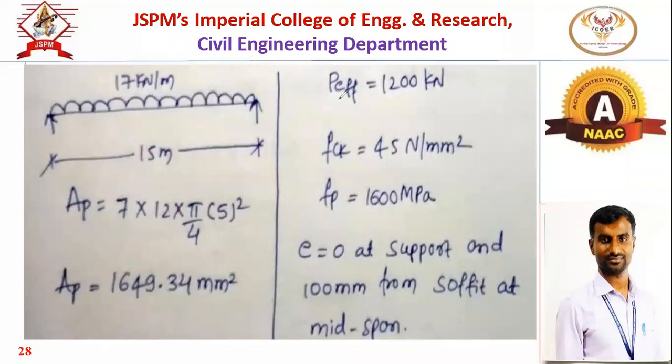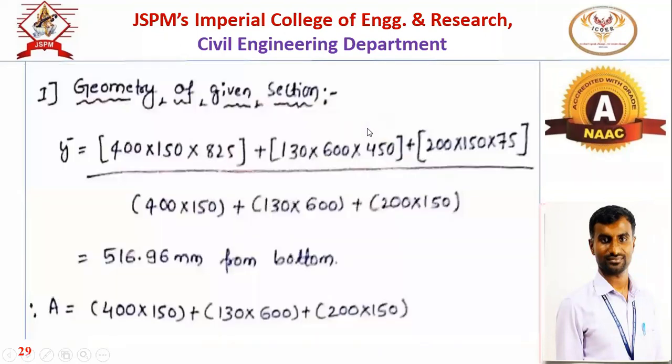Then effective pre-stressing force they have given 1200 kilonewton. Then M45 they have given, and the grade of steel they have given as 1600 MPa. Now eccentricity, they have mentioned in one line: it will be 0 at support and 100 mm at midspan. So this is the given data.